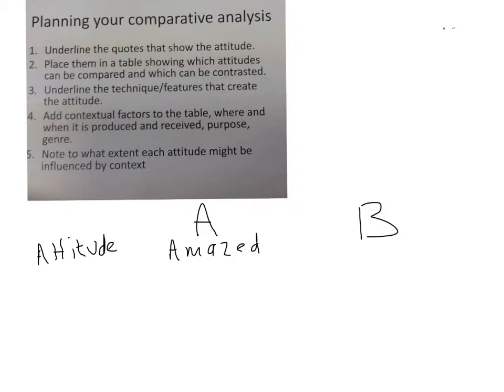Then we'd go back to the text and we'd write down our second attitude. And now on to text B. And we write fear. We'll try and find one more attitude, one more feeling.